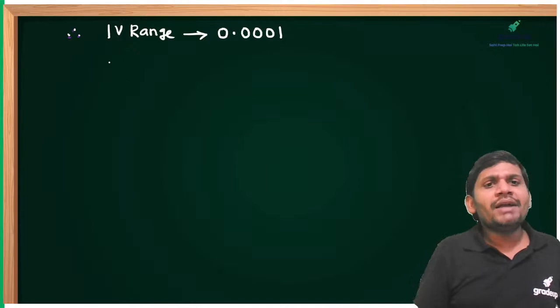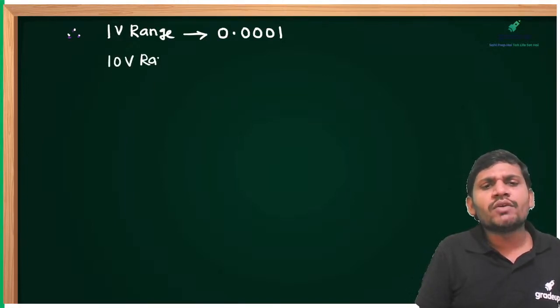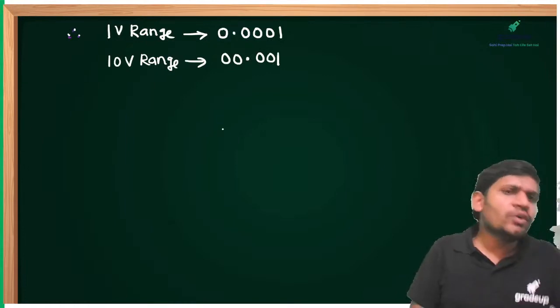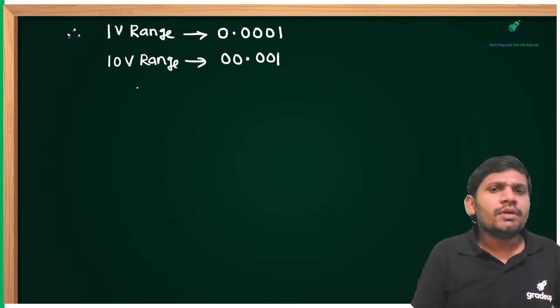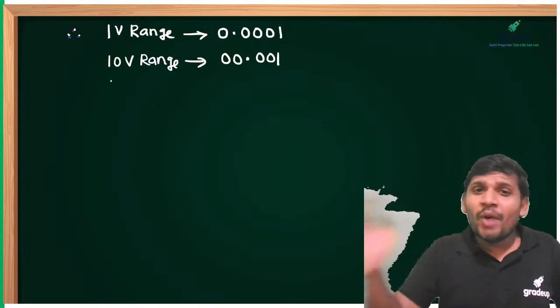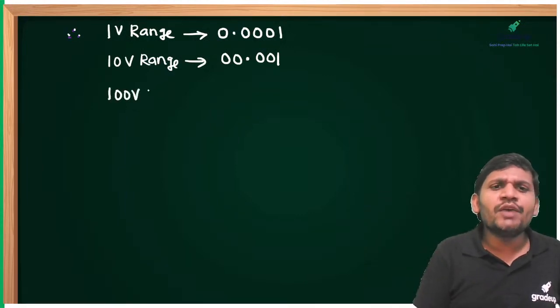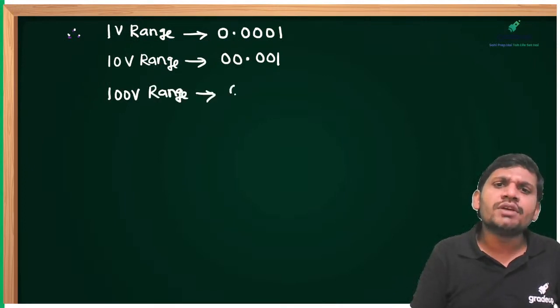0.0001, sir. But in which range are we measuring 100 volts? In 10 volts range, first we calculate. What is the minimum count in 10 volts range? 0.001, sir. It shifted to left. Yes, friends. Next, the decimal point is shifting to right. Then in 100 volts range, because we are measuring in which voltage range? 100 volts range. The 0.001 we are measuring.